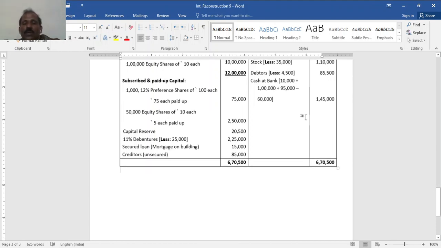So now the balance sheet total will be 6,70,500. All fictitious assets like profit and loss account and preliminary expense, and goodwill, are written off fully, so they won't appear in the balance sheet again. This is all about the problem and its solution. Thank you.